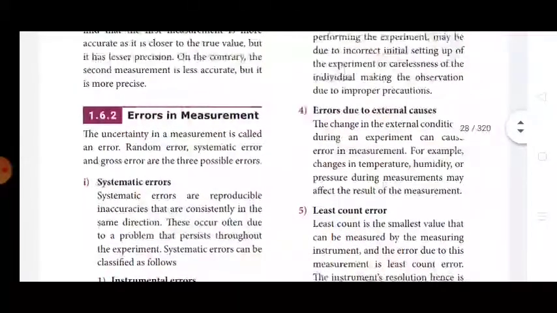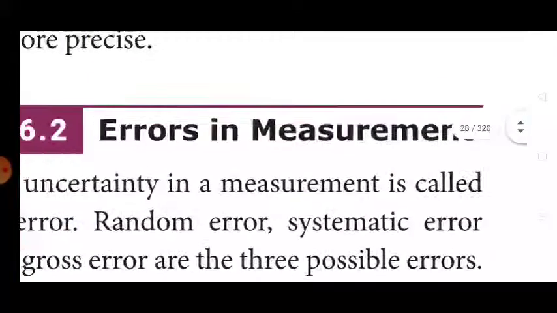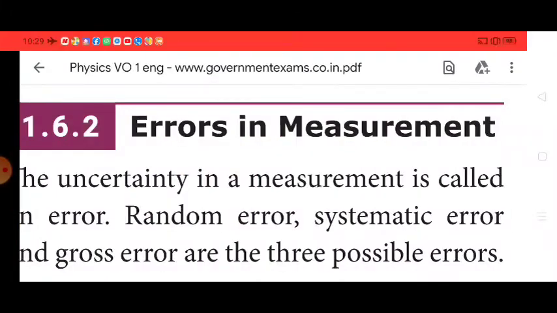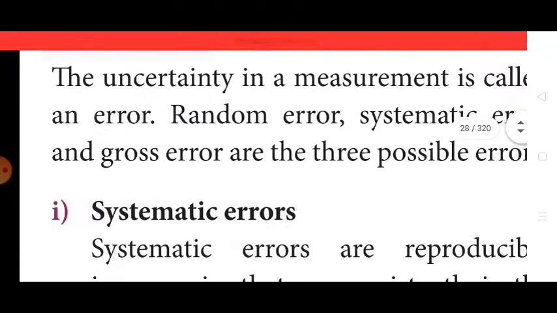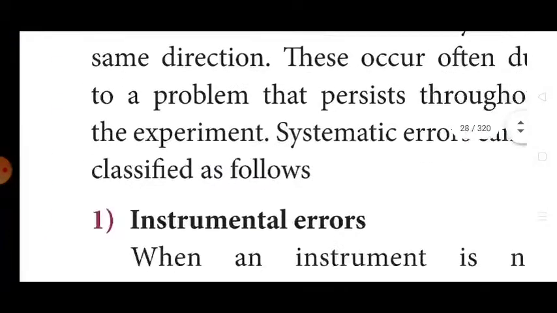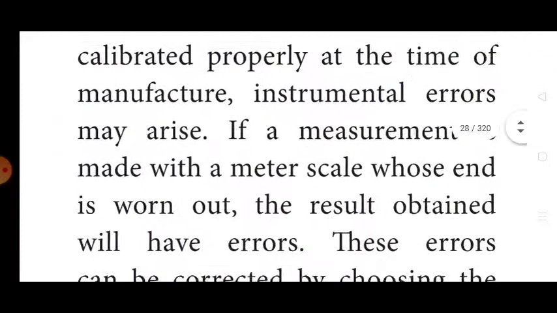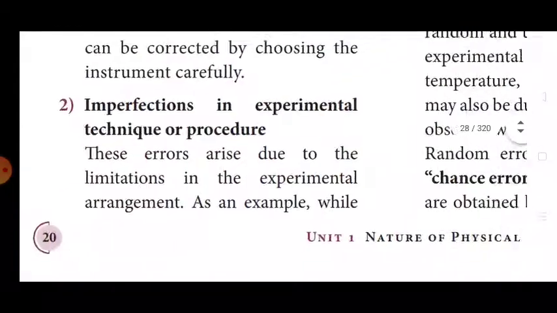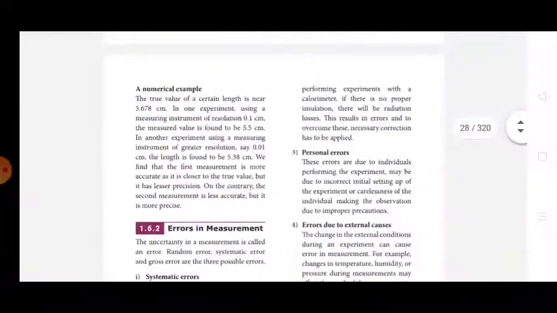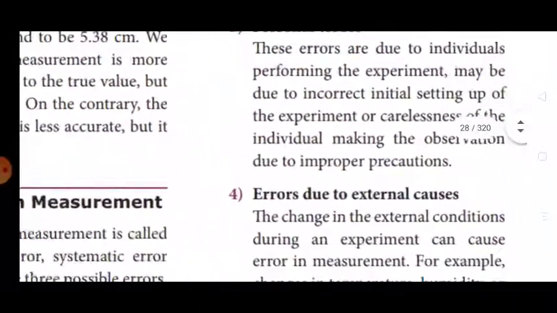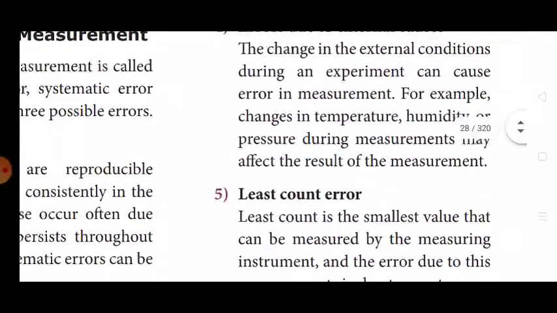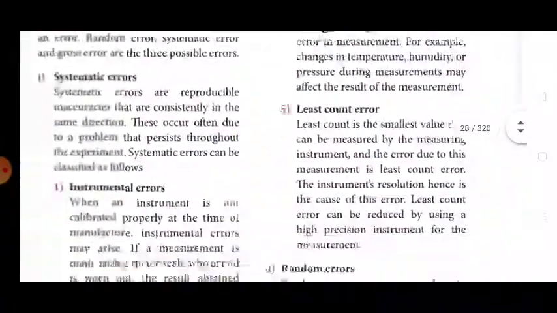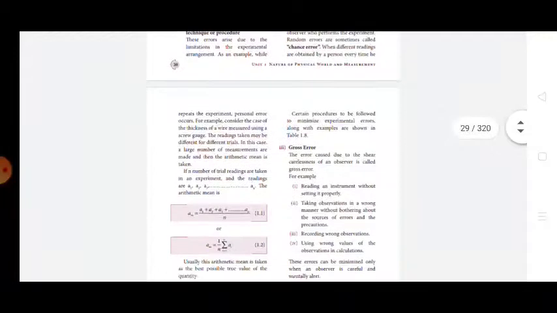Errors in measurement, very important. A 5-mark question, very important. Systematic error, instrumental error, and imperfection in experimental technique or procedure. These are all very important. Go through it clearly. Personal error, errors due to external causes, least count error, very important. Random errors. These are all very important.